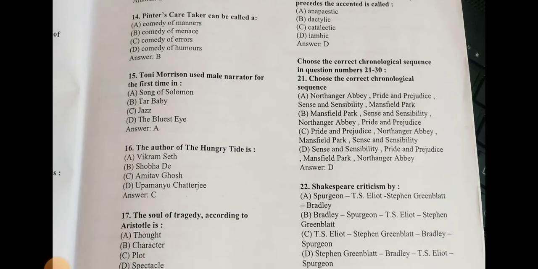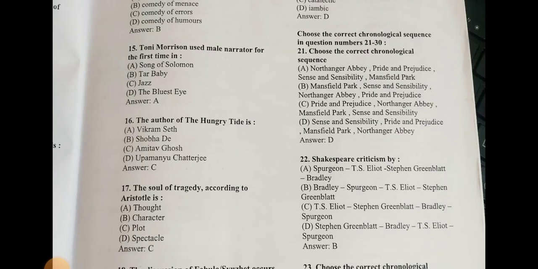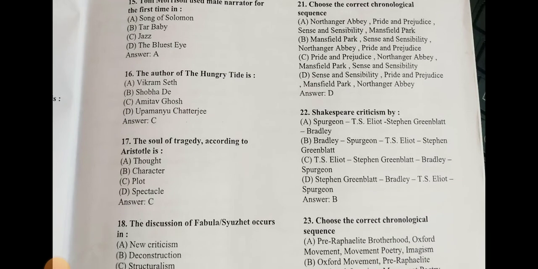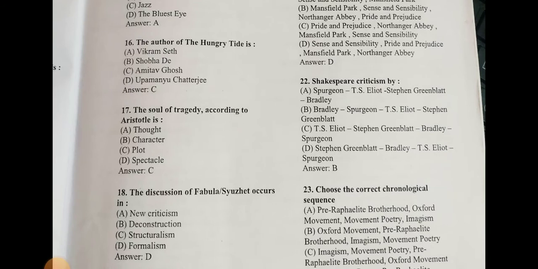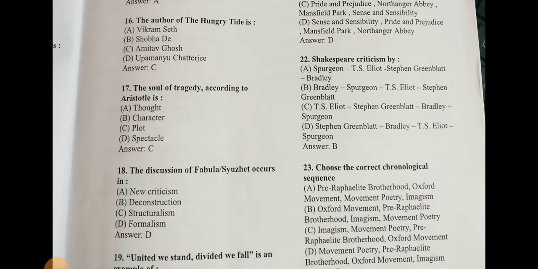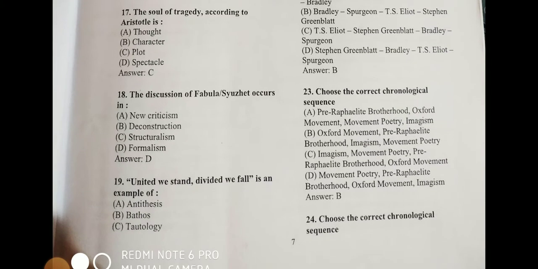The next one is, choose the correct chronological sequence. So the right answer is Sense and Sensibility, Pride and Prejudice, then comes Mansfield Park and Northanger Abbey, which was obviously published posthumously, so it has to be at the last, and this is the sequence. Next is Shakespeare's criticism by Bradley, Spurgeon, T.S. Eliot, Stephen Greenblatt. Choose the correct chronological sequence.